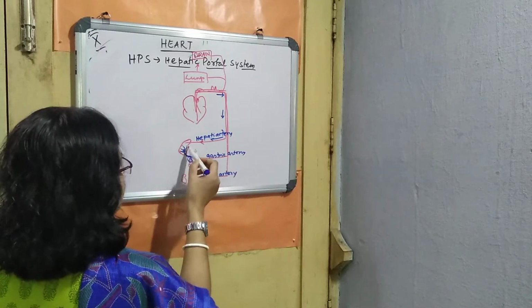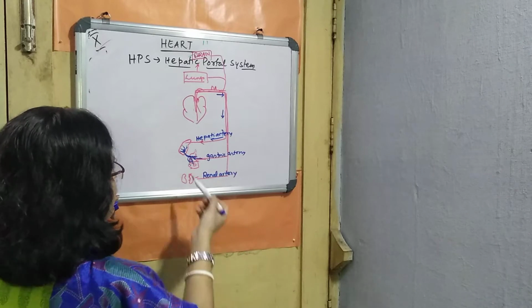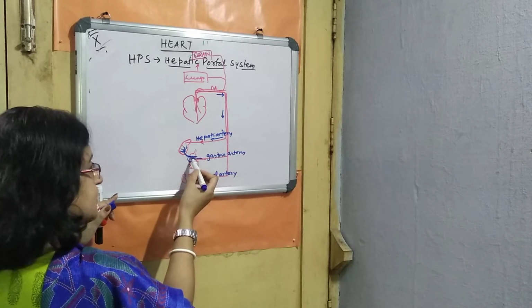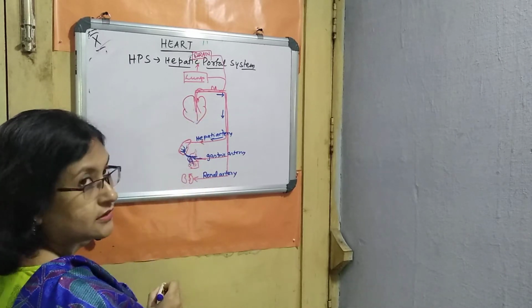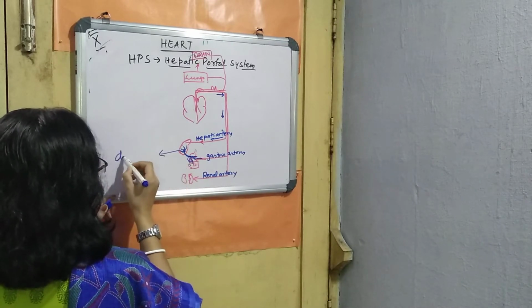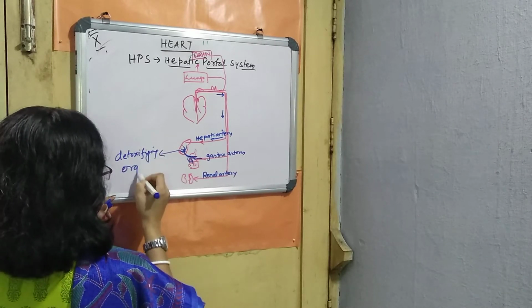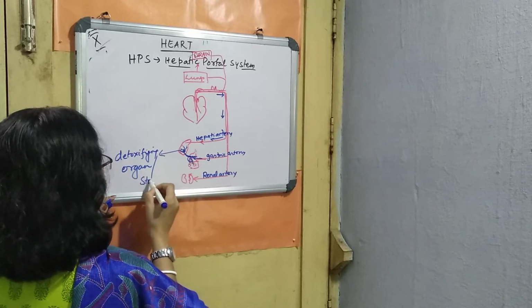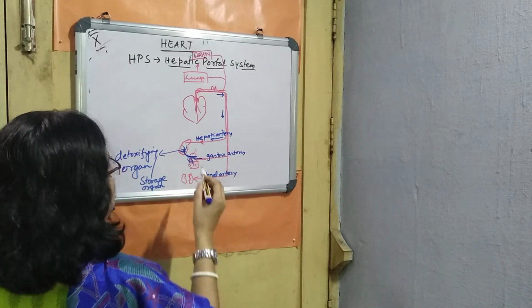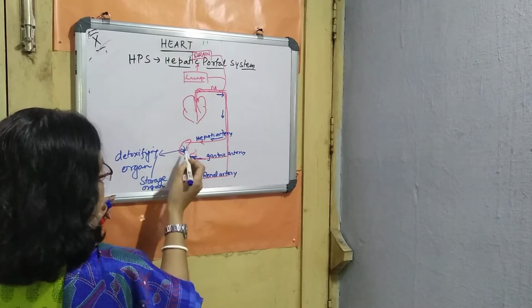Now we know the liver is a place where glucose is stored. The liver is a place where toxic chemicals are detoxified. Whatever toxic chemicals have accumulated cannot go directly to the heart. They have to go to the liver for detoxification. So we can say the liver is a detoxifying organ, as well as a storage organ. Why is it a storage organ? Because it stores the nutrients also. After reaching the liver, the blood is broken down into capillaries, detoxified, and stored.